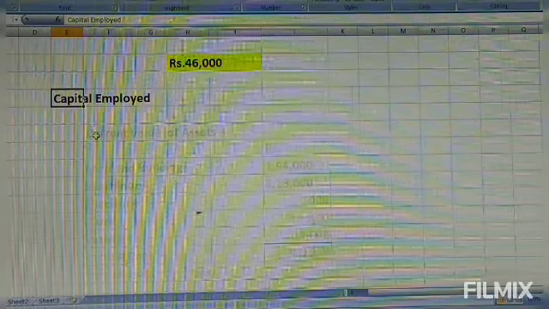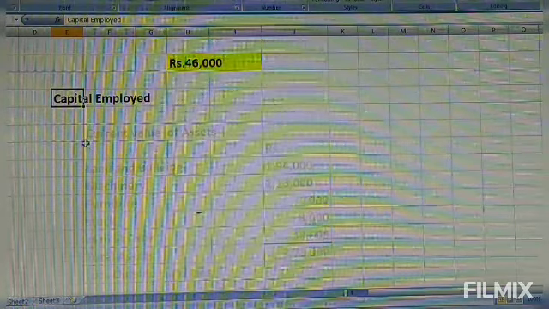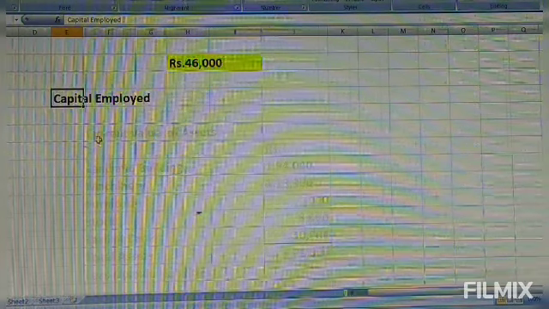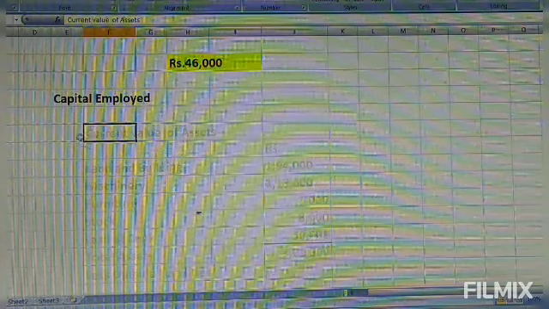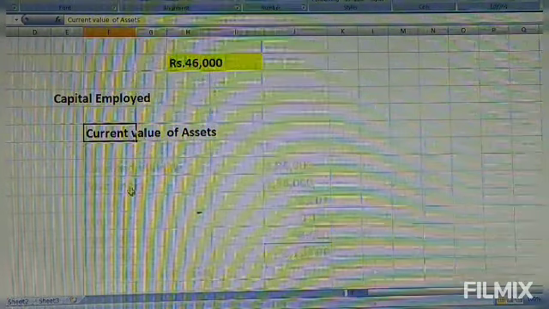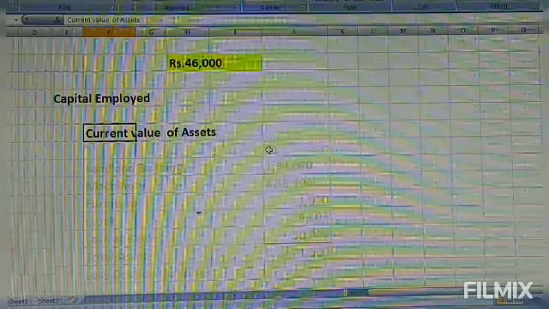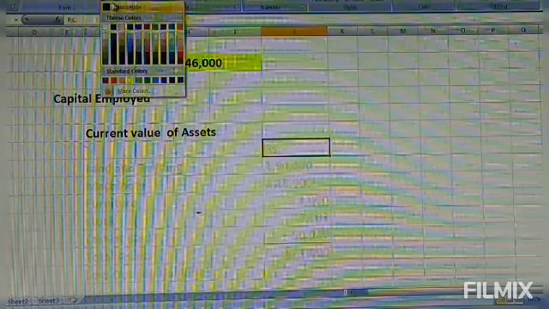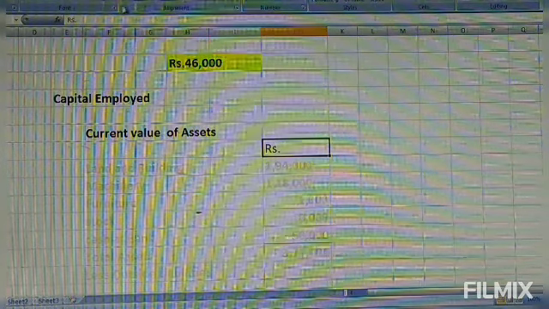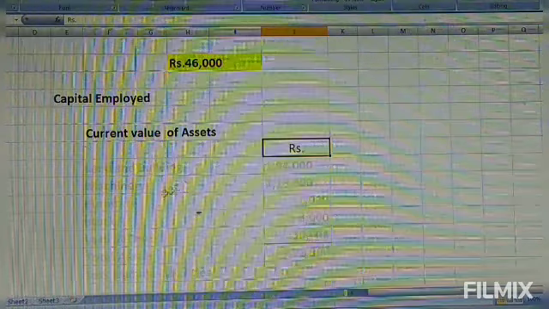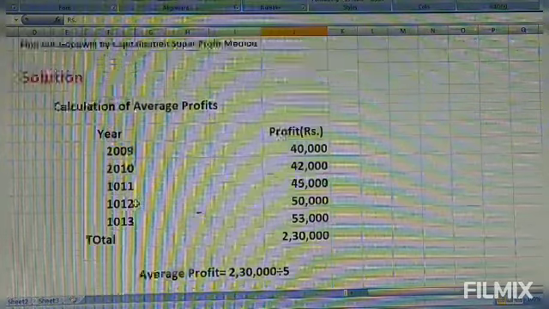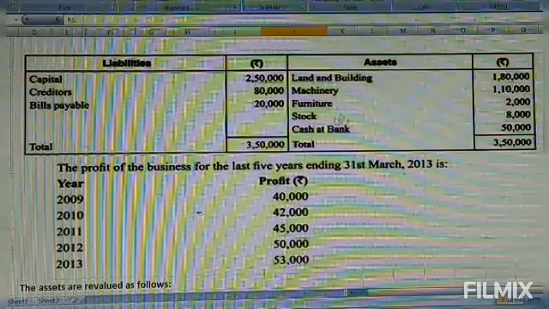Now we'll see that some assets are valued at current value, so we'll take the current value of those assets one by one. It must be in terms of rupees only. Make two columns, one for particulars and another for the rupees column. What are the assets here? You can see the balance sheet.